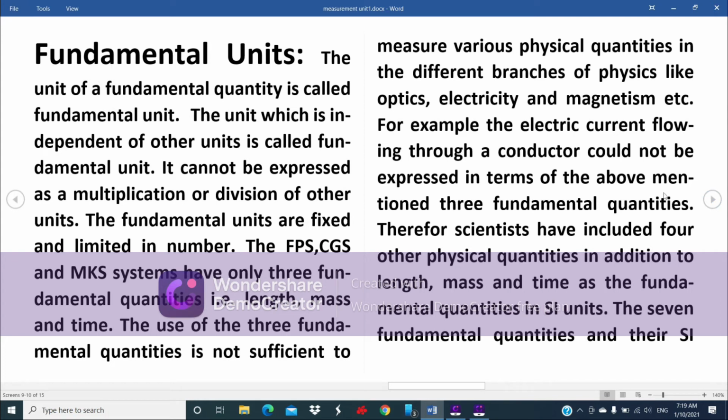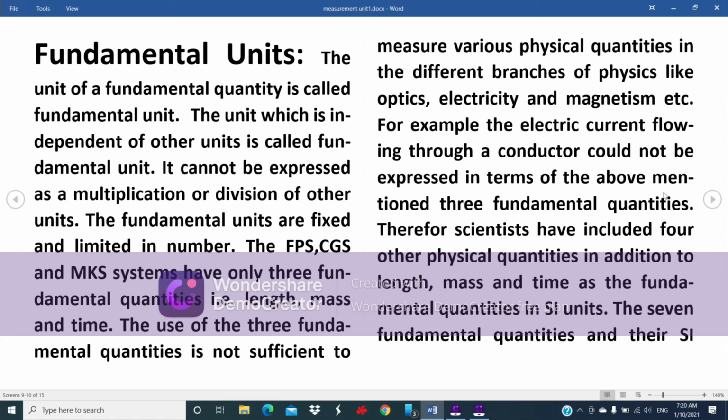Types of units. Number one, fundamental units. The unit of a fundamental quantity is called fundamental unit. The unit which is independent of other units is called fundamental unit. It cannot be expressed as a multiplication or division of other units. The fundamental units are fixed and limited in number. The FPS, CGS, and M.K.S systems have only three fundamental quantities, that is, length, mass, and time. The use of these three fundamental quantities is not sufficient to measure various physical quantities in the different branches of physics like optics, electricity, and magnetism, etc.